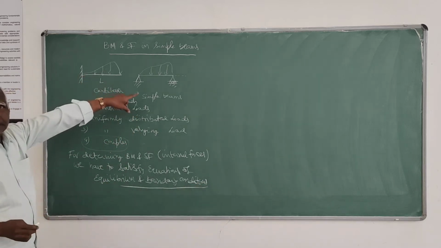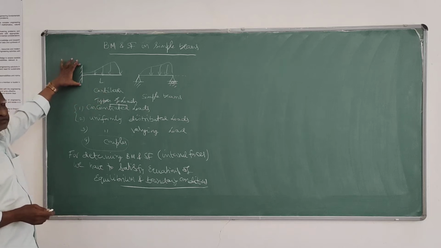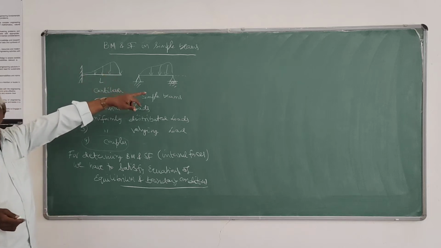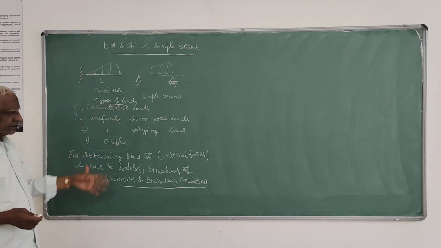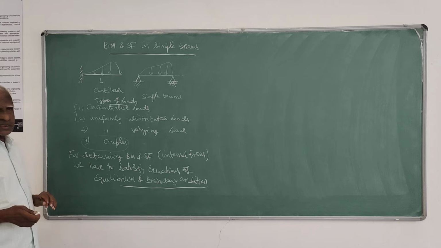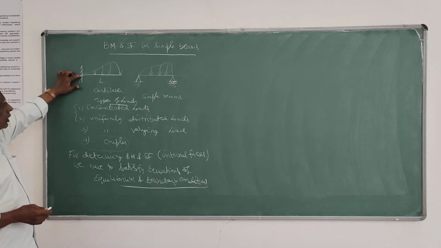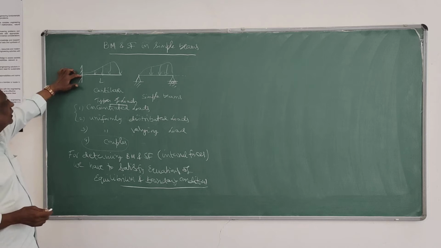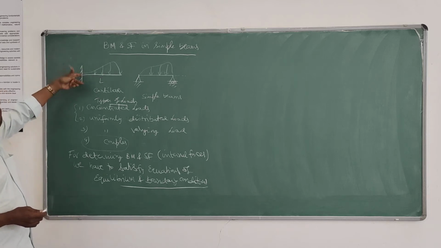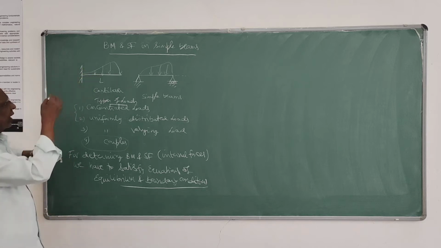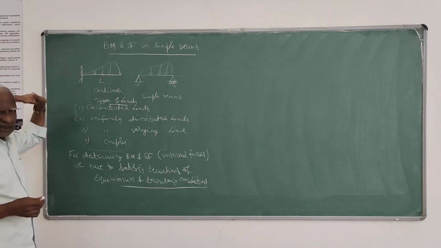Here I have drawn the simple beams. The support conditions may be fixed, hinge or roller. These are the three types of supports we normally get in simple beams. In a fixed support, that point is not allowed to move in the vertical direction, the horizontal direction, or rotate about an axis normal to the plane in which the beam lies.